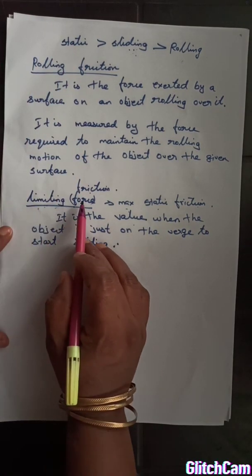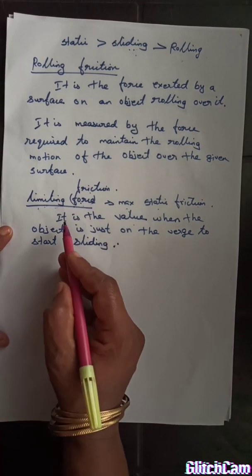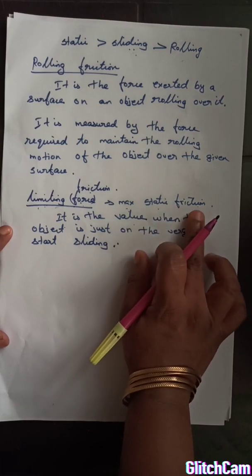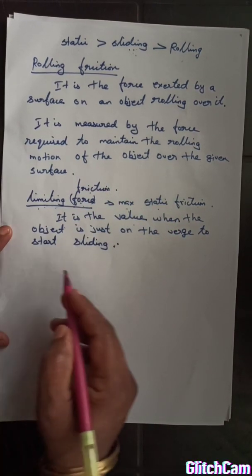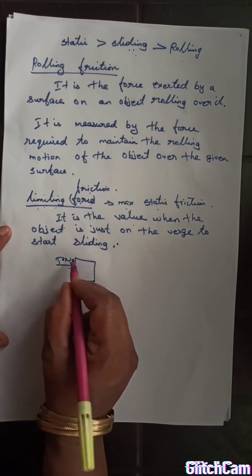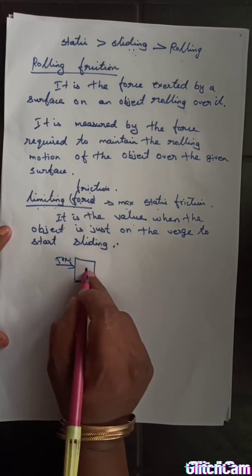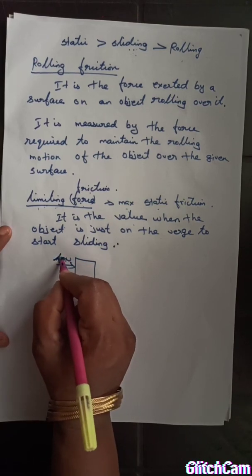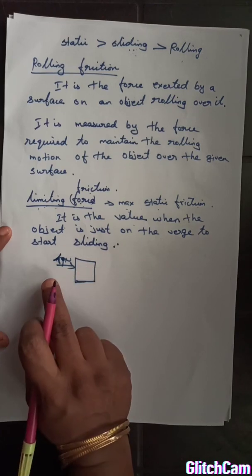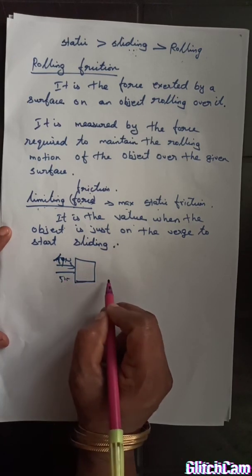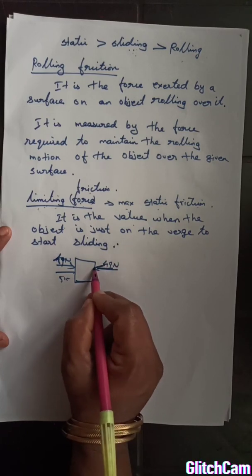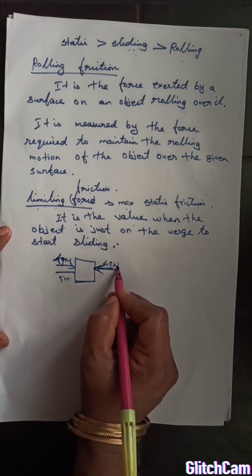So what is limiting friction? That is a new word. The maximum value of static friction is called limiting friction. What is the maximum value? Imagine this is the cupboard. If you are giving 14 Newton, or imagine 49 Newton, still there is no change in the state from rest to motion. If you give 15 Newton, then it starts moving. That means up to this we have some force acting in the opposite direction, that is 49 Newton.